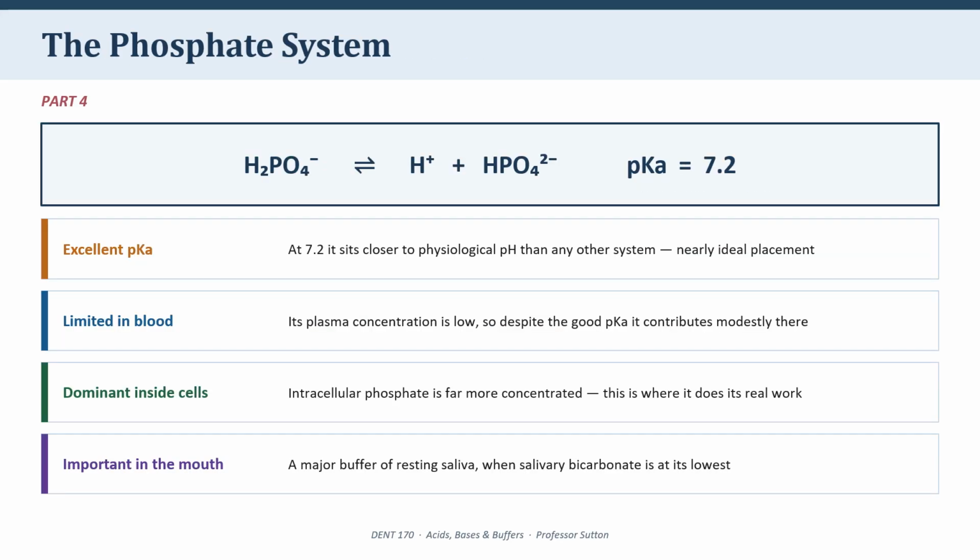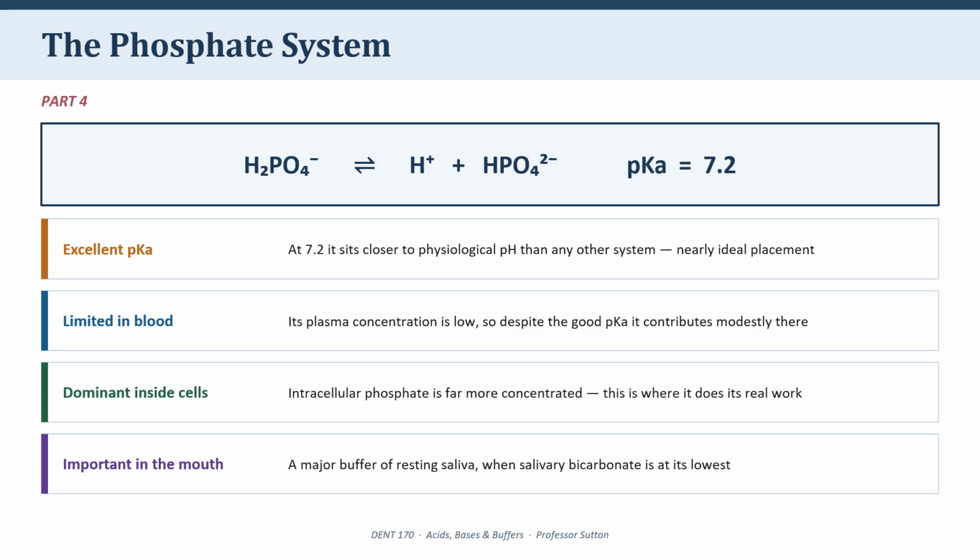The phosphate buffer system. Dihydrogen phosphate on the left, in equilibrium with hydrogen ion plus monohydrogen phosphate. The pK is 7.2. Now 7.2 against a blood pH of 7.4 is almost perfect placement. This ought to be a superb buffer, except for one thing. There simply isn't very much phosphate in plasma. Good pKa, small quantity, so in blood, its contribution is modest.